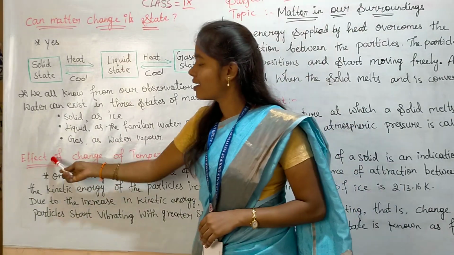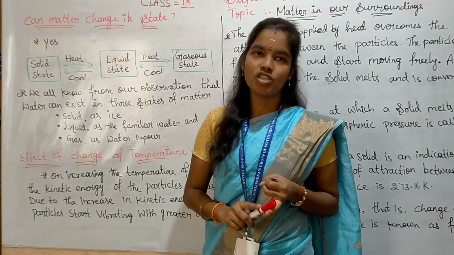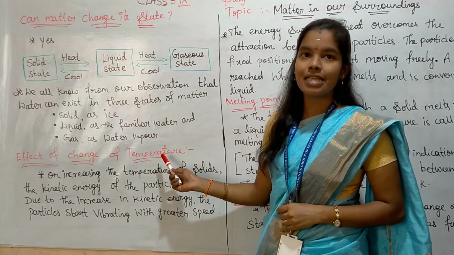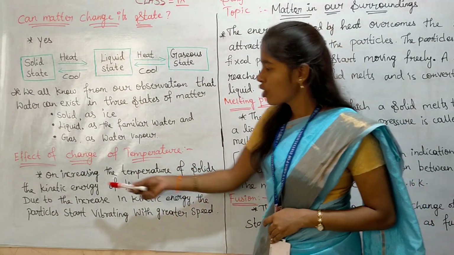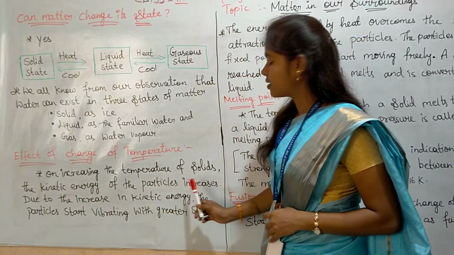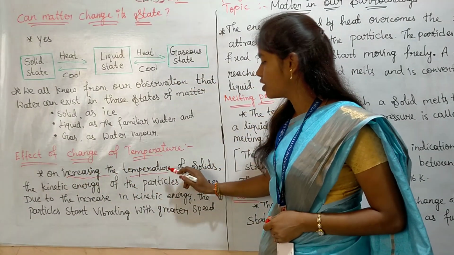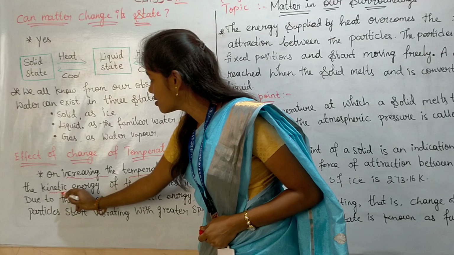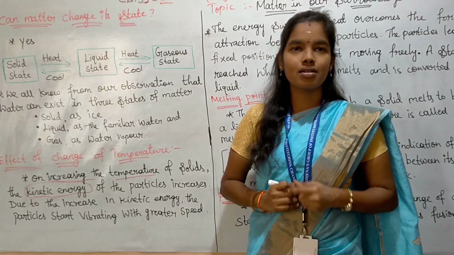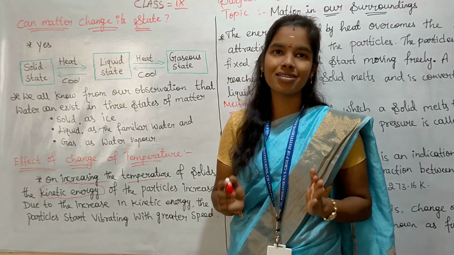Next, I said, how can we change the state of matter? By changing the temperature and by changing the pressure. The first one is the effect of change of temperature. On increasing the temperature of solids, the kinetic energy of the particles increases. If you increase the temperature of solids, it increases what energy? Kinetic energy.